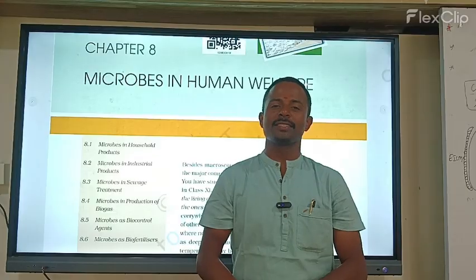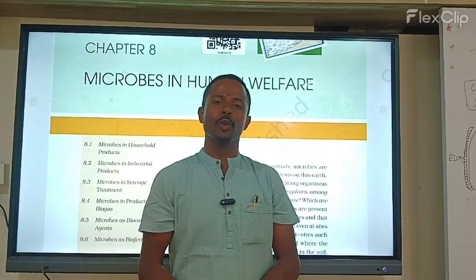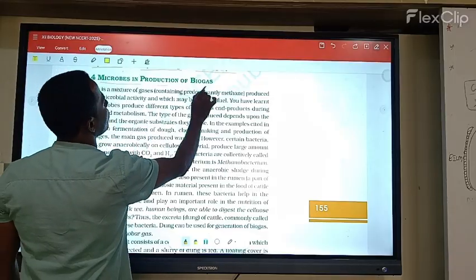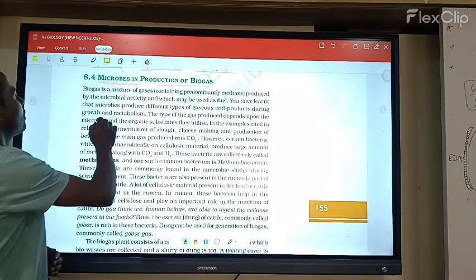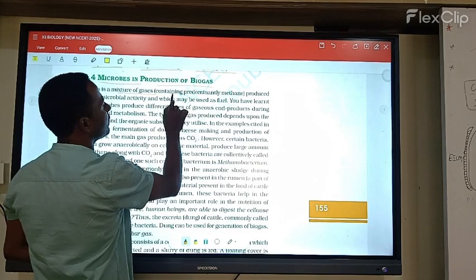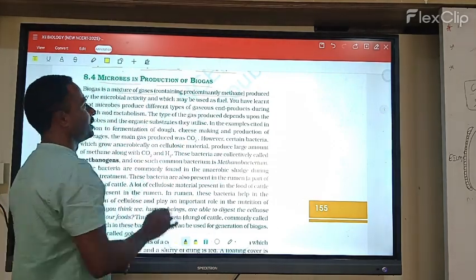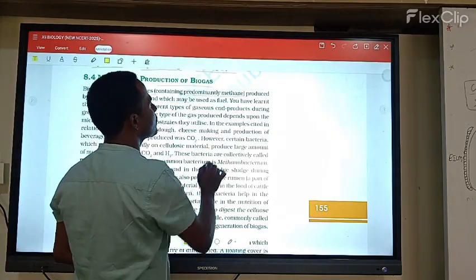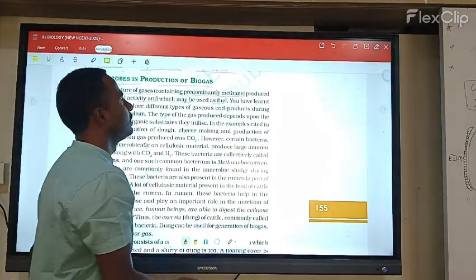For this section we discuss NCERT Class 12, the chapter Microbes in Human Welfare, Part 4: Microbes in Production of Biogas. Biogas is a mixture of gases containing predominantly methane. It is produced by microbial activity and may be used as a fuel. So methane gas is used as a fuel.